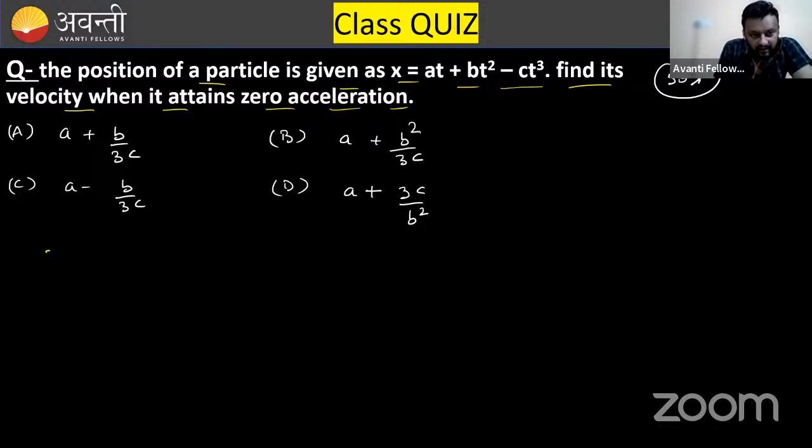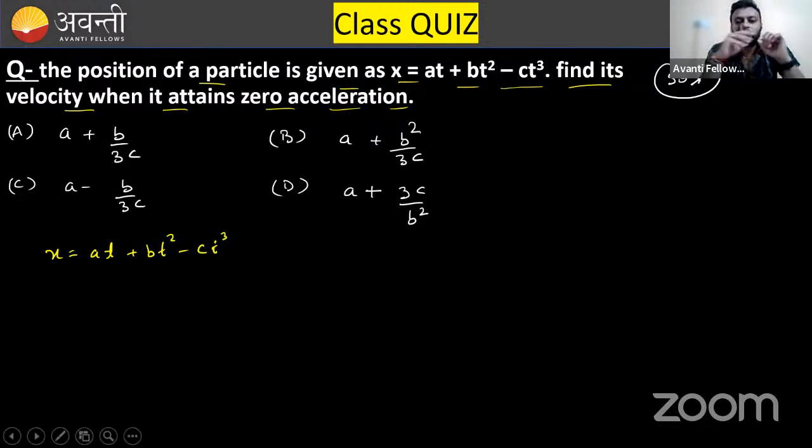In this particular question, position is given as x equals at plus bt square minus ct cube. That means position depends on time, so the particle is moving, because as you put different values of time, the position will be different. If the particle is moving, find its velocity when it attains zero acceleration.